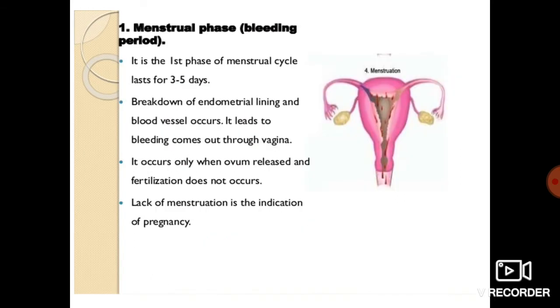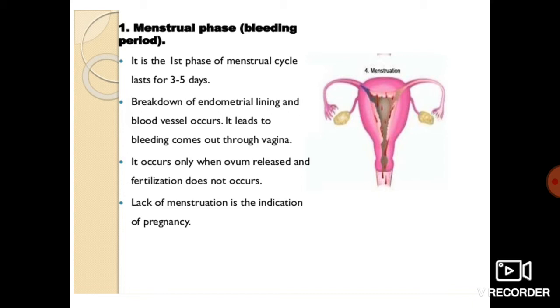Okay. Menstrual phase means now we'll be discussing the four phases of the menstrual cycle in somewhat more detail. It is the first phase of the menstrual cycle, and lasts for 3 to 5 days. Already we have seen the breakdown of the endometrial lining and blood vessels occurs. It leads to bleeding that comes out through the vagina. So what happens when this endometrial lining or the uterus does not receive the fertilized egg? At that time, the uterus comes to know that it has received an unfertilized egg. It has to remove all these things.